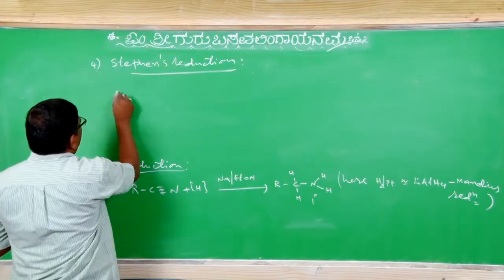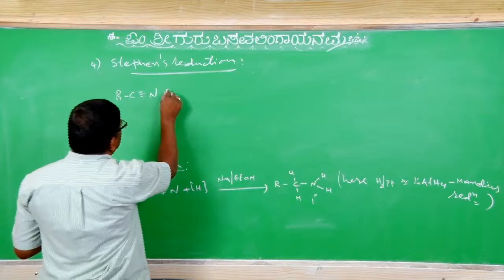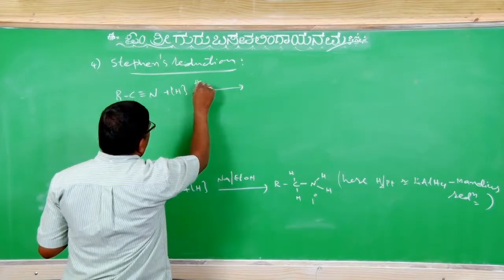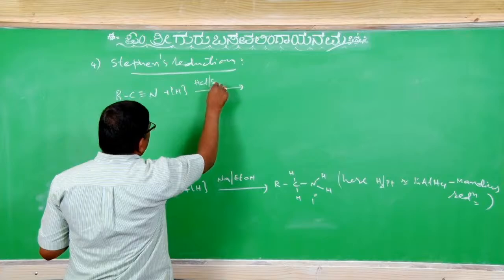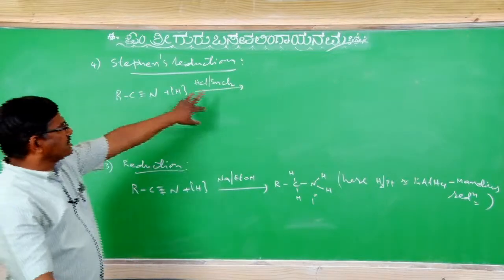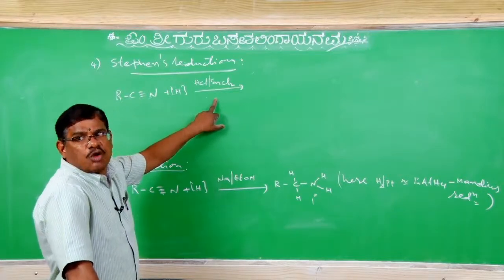Here RC triple bond N, and the reducing agent is hydrochloric acid with stannous chloride. HCl with stannous chloride. You must know the reagents of this name reaction compulsorily.